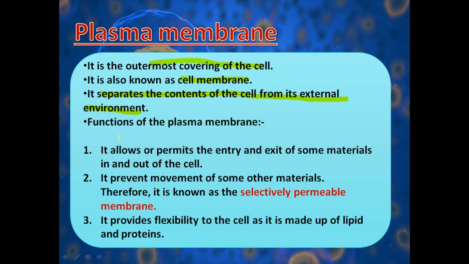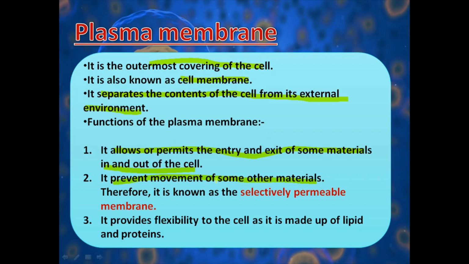Okay. So what is the function of the plasma membrane? First, because this is the outermost covering, it prevents movement of materials. It allows or permits the entry and exit of some materials in and out of the cell. Second thing, it prevents movement of some other materials.